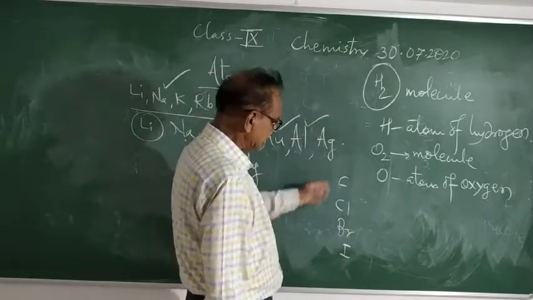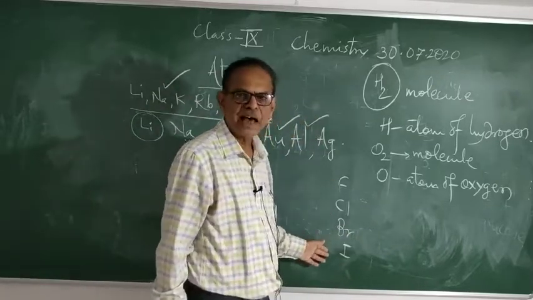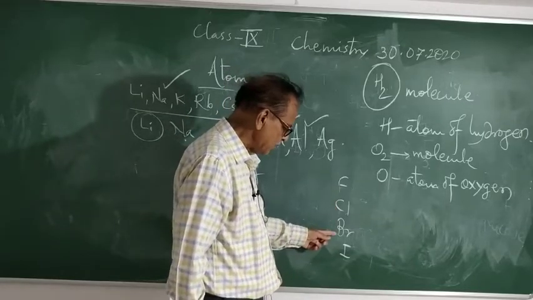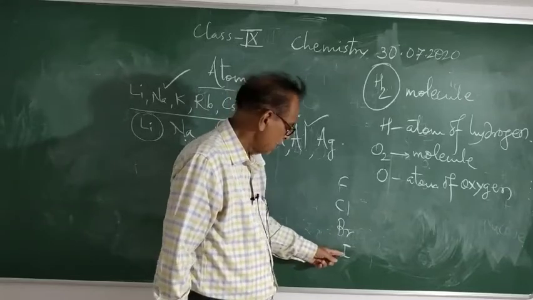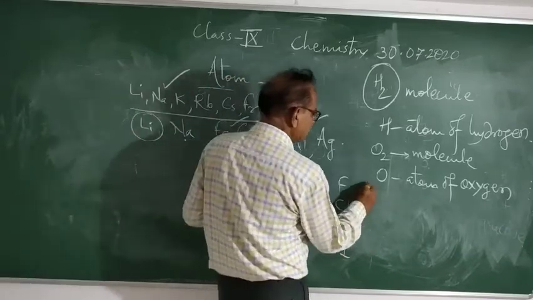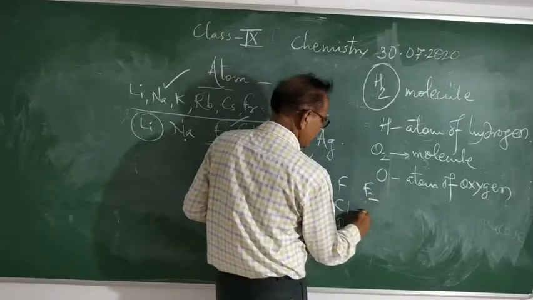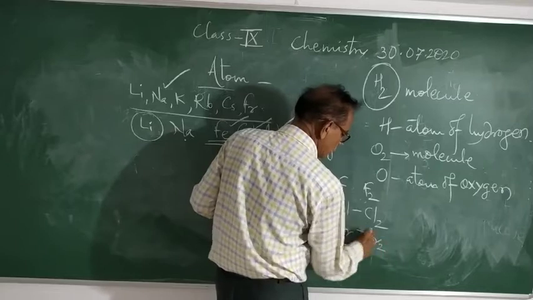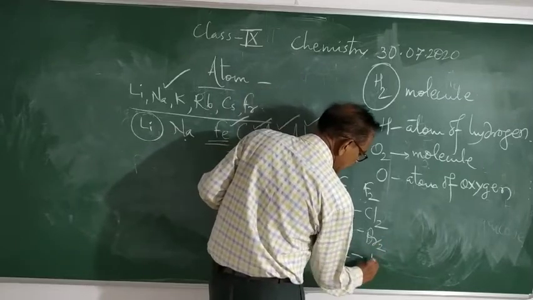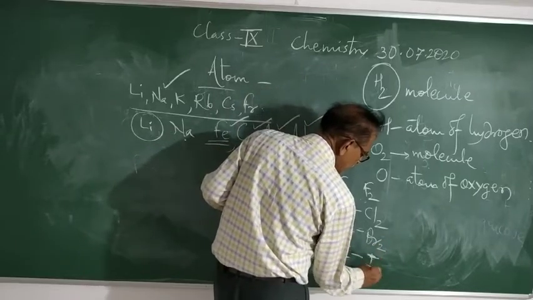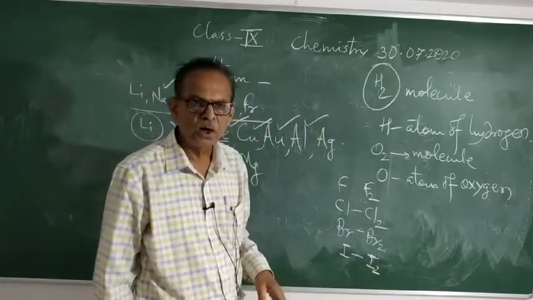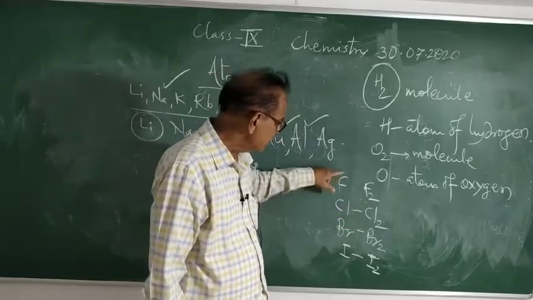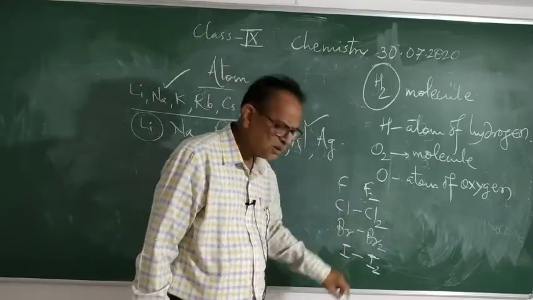These are the atoms of halogens. And the molecules are F2, Cl2, Br2, molecule of bromine, and I2, molecule of iodine. So in this way, these are the atoms and these are the molecules.